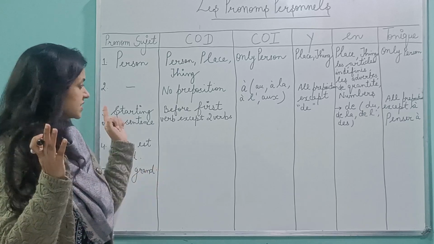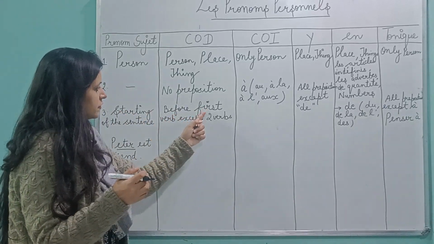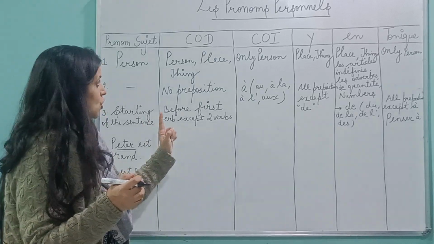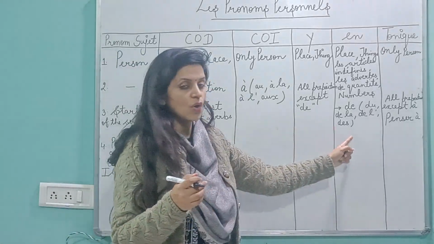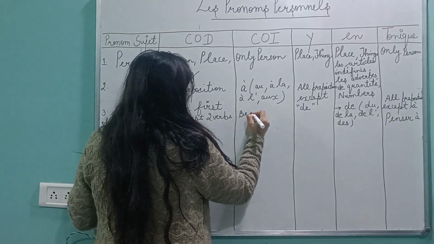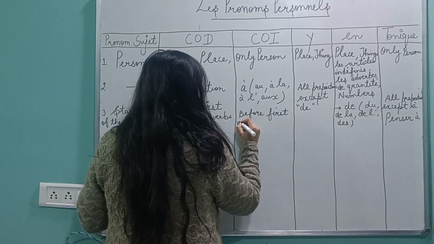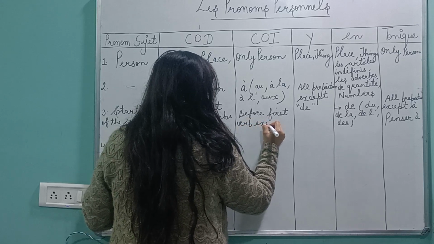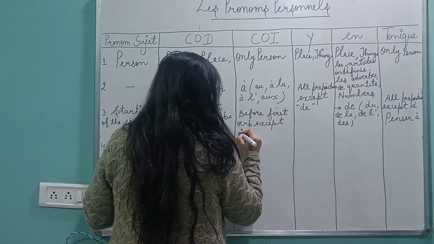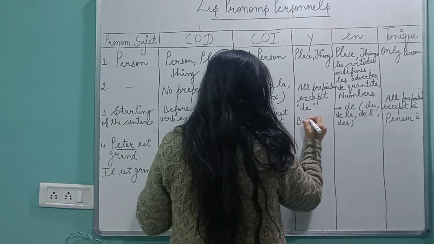But before that, if it is present tense or passé composé, it will always be before the first verb. So placement of COD, COI, E and O is the same. So you can just keep writing the same thing. Before the first verb, except two verbs.